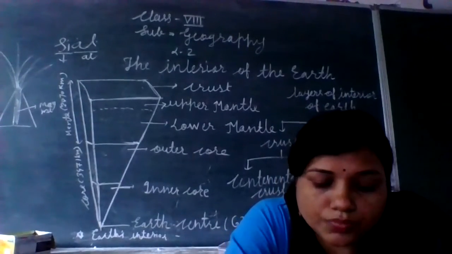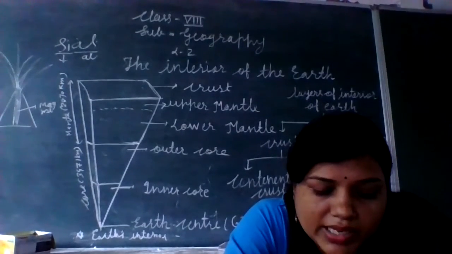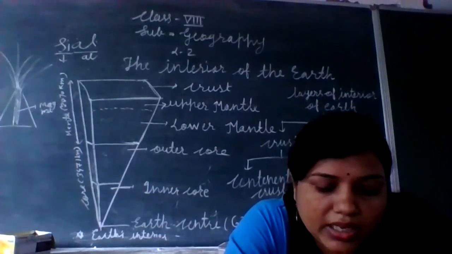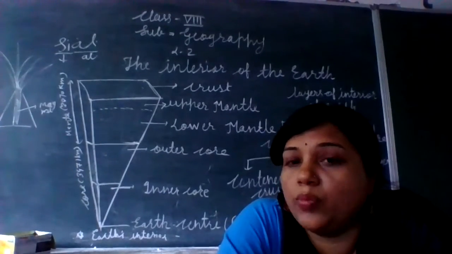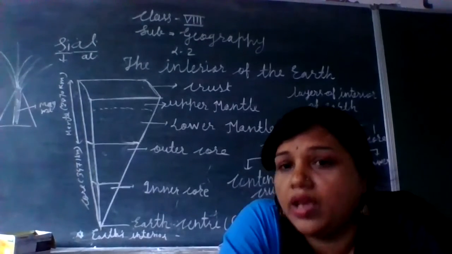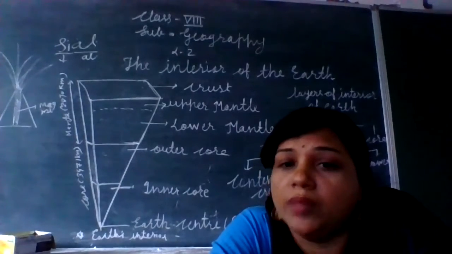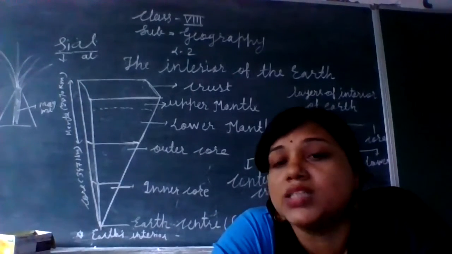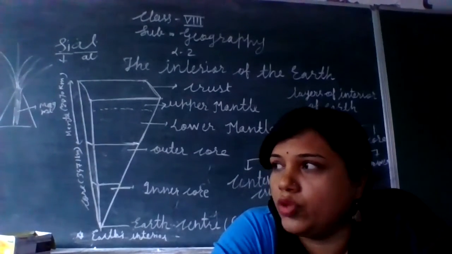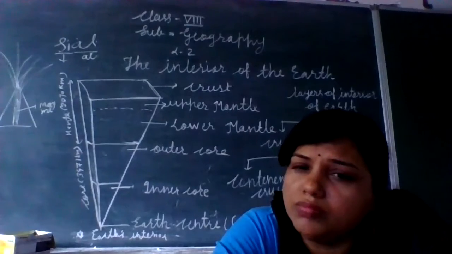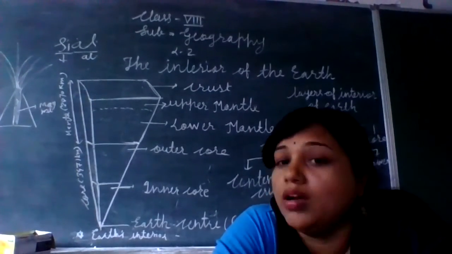Understood? Now, the internal energy released due to the endogenetic movements that occur in this layer is responsible for mountain building, waves, volcanic eruption, and earthquake. See, actually the movements are of two types, sudden and slow. Let us start from the beginning. Our earth is made up of what? Tectonic plates. So movements are always going on in them. This tectonic movement, the plates show the movement. Usually the movements are very slow, a few millimeters in a year, the plates move.